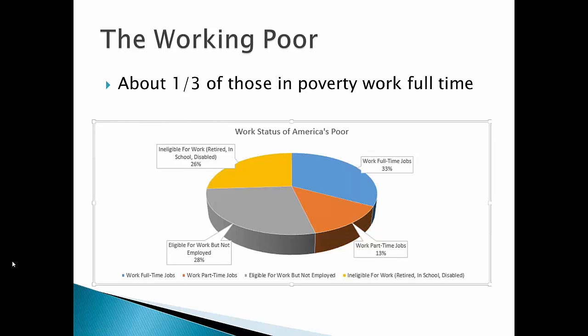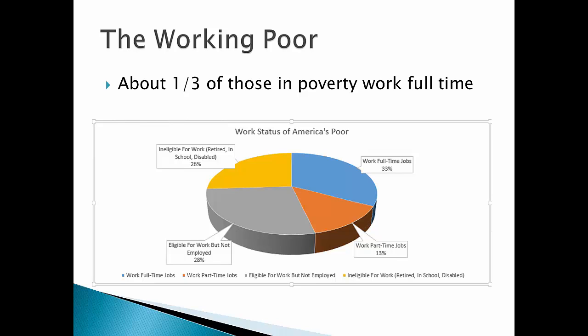You can see here over to the right, a lot of people work at least part-time jobs. 46% at least work part-time. What's astonishing is that 33%, a third of people who live in poverty, work full-time jobs. That means they work 40 hours or 35 hours a week or more and are still unable to make enough money to be considered not officially poor, which is pretty astonishing because usually people think, if I work a full-time job, I should be okay. But unfortunately, that's not the case.